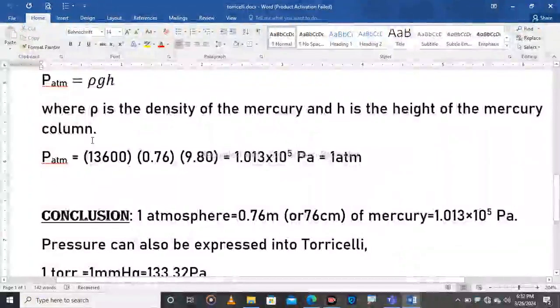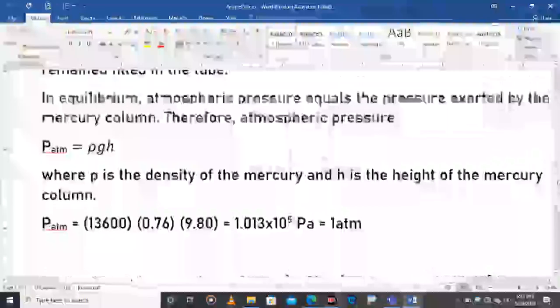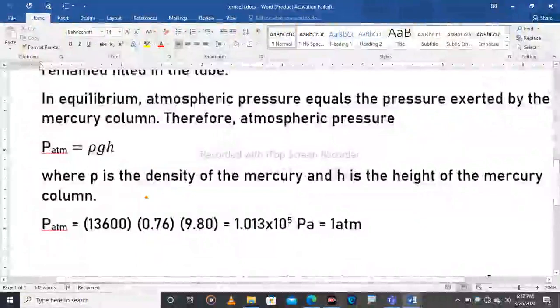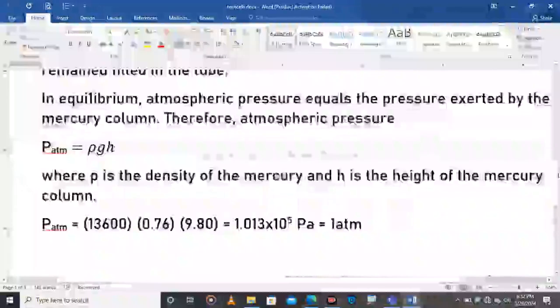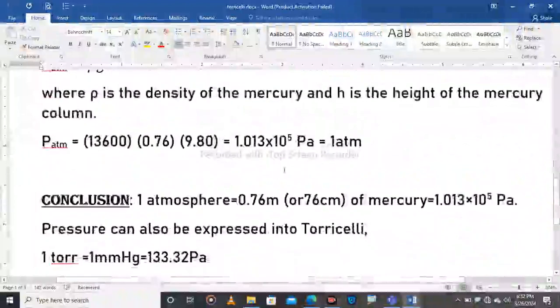To find the pressure, as you have said, the pressure is equal to the density times the gravity times the height. By using this formula, they tried to find the pressure in Pascal.